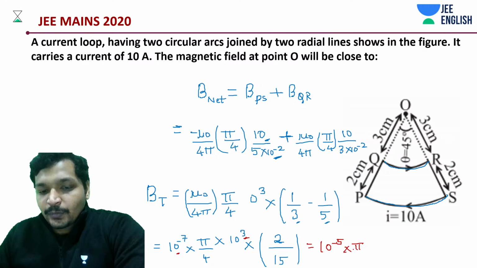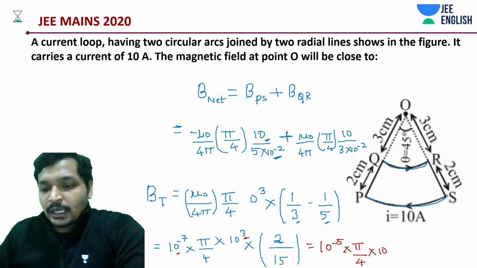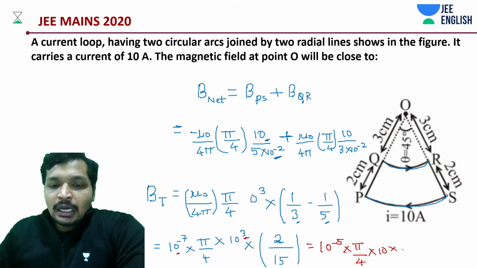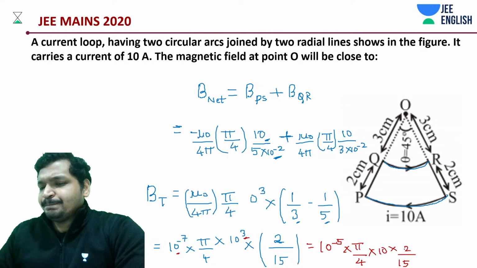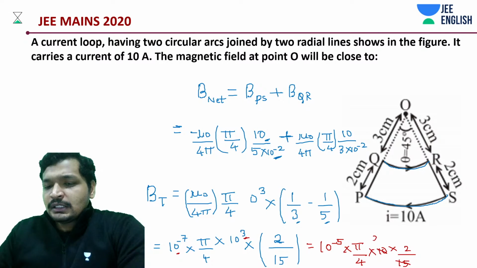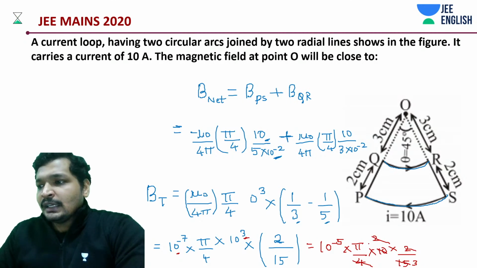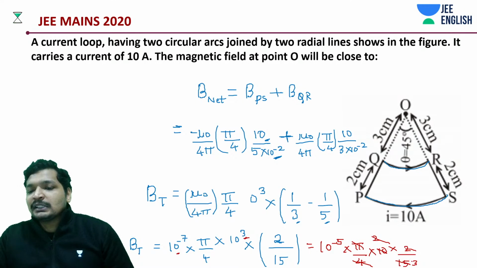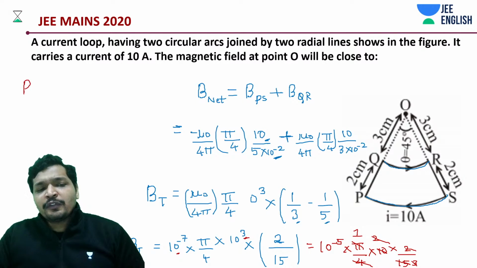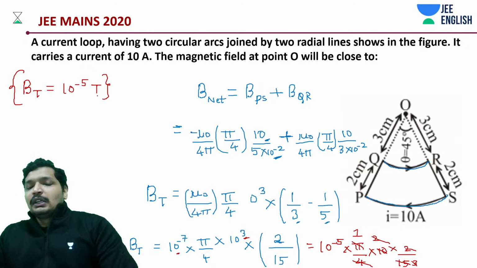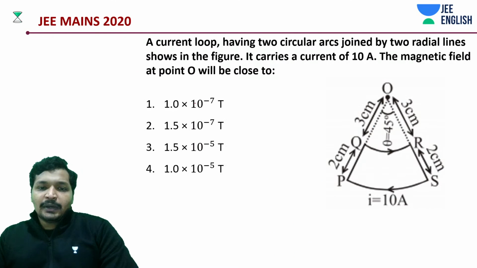Into pi, divided by 4, into 10, into 2 divided by 15. This is 2, this is 3, this is 4, and 4 goes off, and what do we have? 3 pi by 3. Pi by 3 is approximately 3.14 by 3, approximately 1. So we got our field to be 10 to the power minus 5 Tesla.